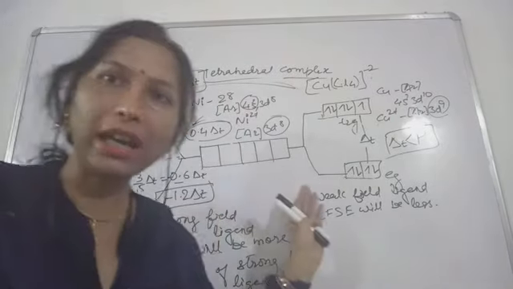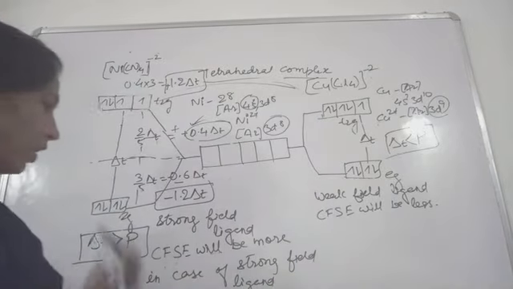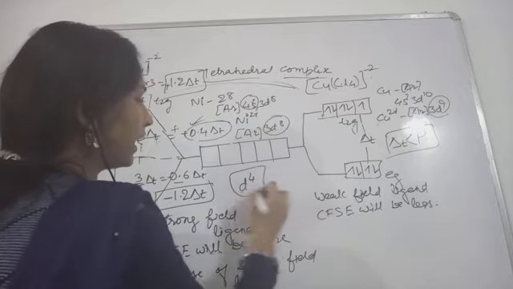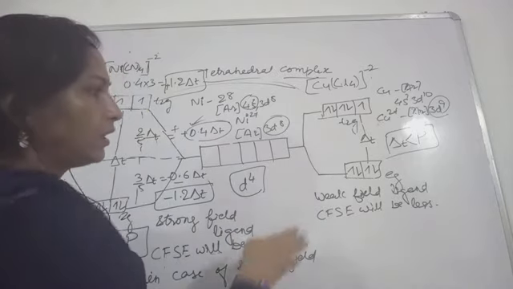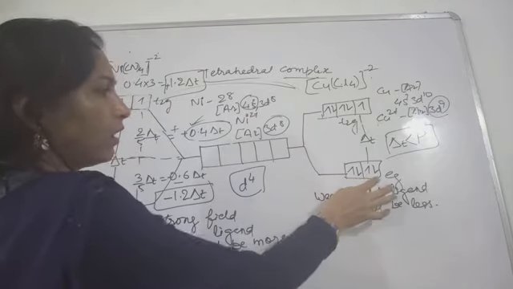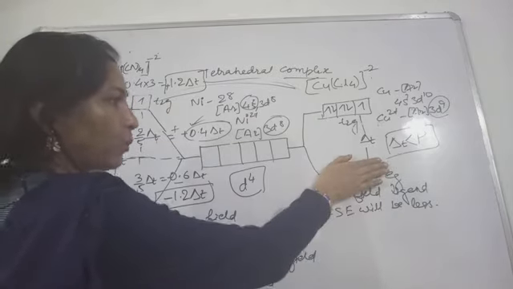And if you want other examples also, you can ask. Suppose you have 4 electrons, d4. For the weak field ligand in this case, 2 electrons will occupy this place.